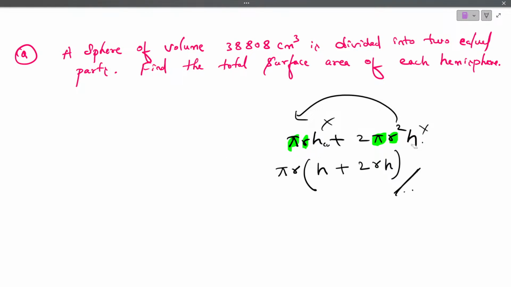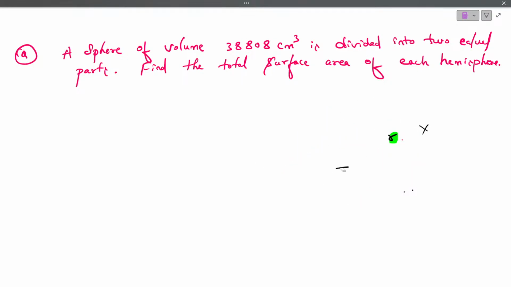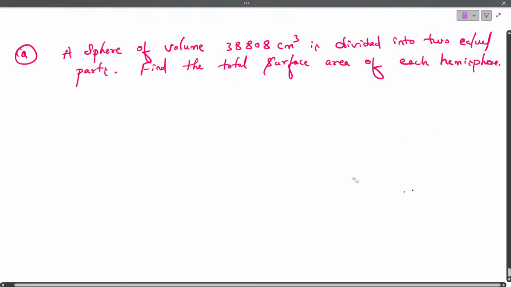Okay, if both the sides, if the values are same, only when there is plus in between. Only whenever it is plus or minus, then only we should take common. If it is multiplication means we have to multiply both the sides. We cannot take common because r into r square will become r cube. If it is multiplication, we have to multiply. If it is plus or minus in the center, then only we have to take the common factor. I hope your doubt is clear when to take the common factor.